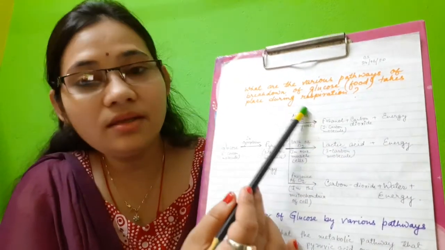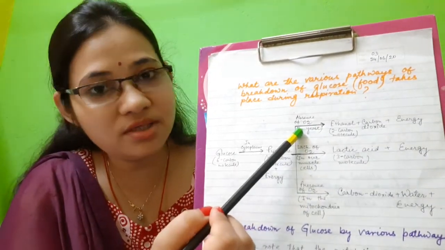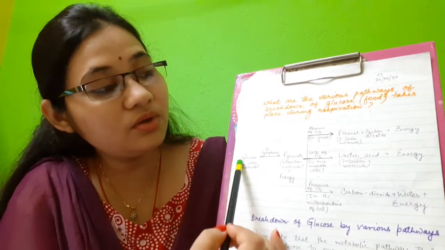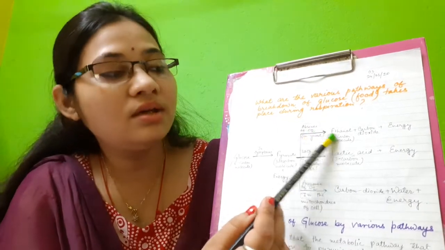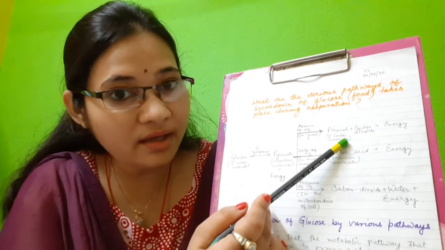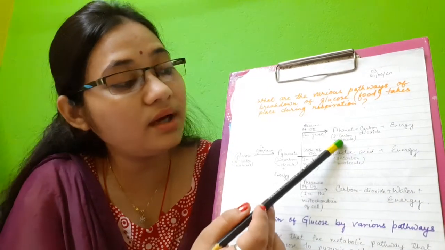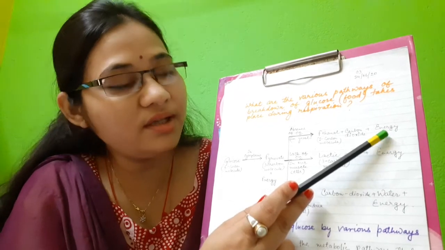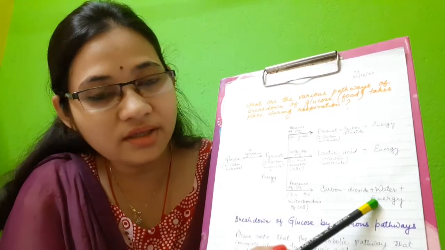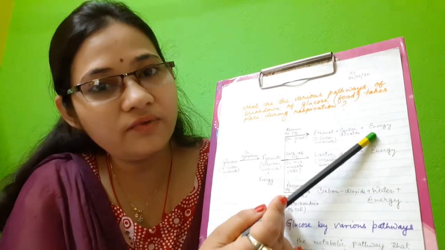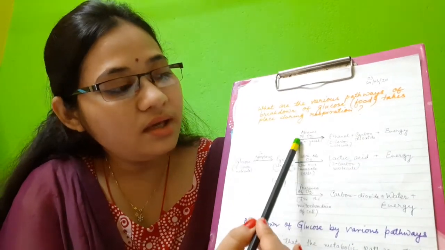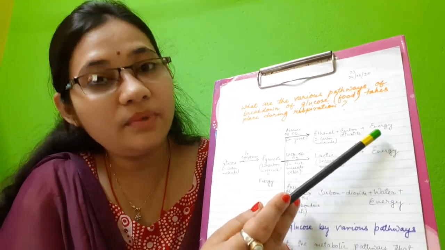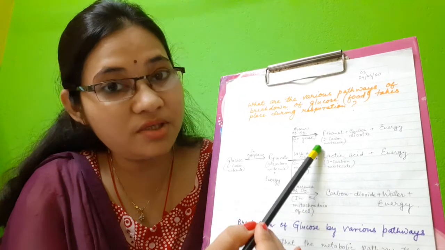Let us see. In the first case there is absence of oxygen, which takes place in microorganisms, where glucose in absence of oxygen gives ethanol or ethyl alcohol, both are the same, plus carbon dioxide plus a little amount of energy, that is equivalent to 2 ATP. So 36 ATP versus 2 molecules of ATP. Once again, glucose in absence of oxygen gives ethanol plus carbon dioxide plus energy. This takes place in absence of oxygen.